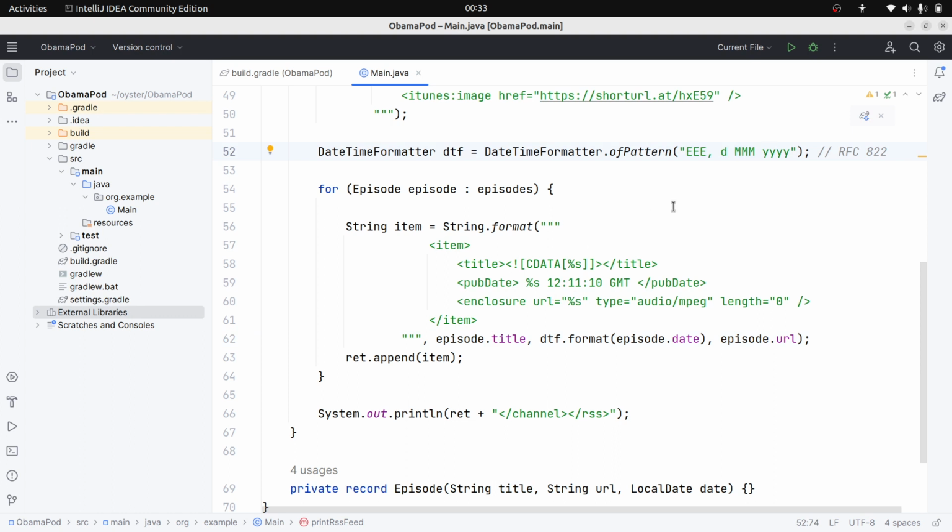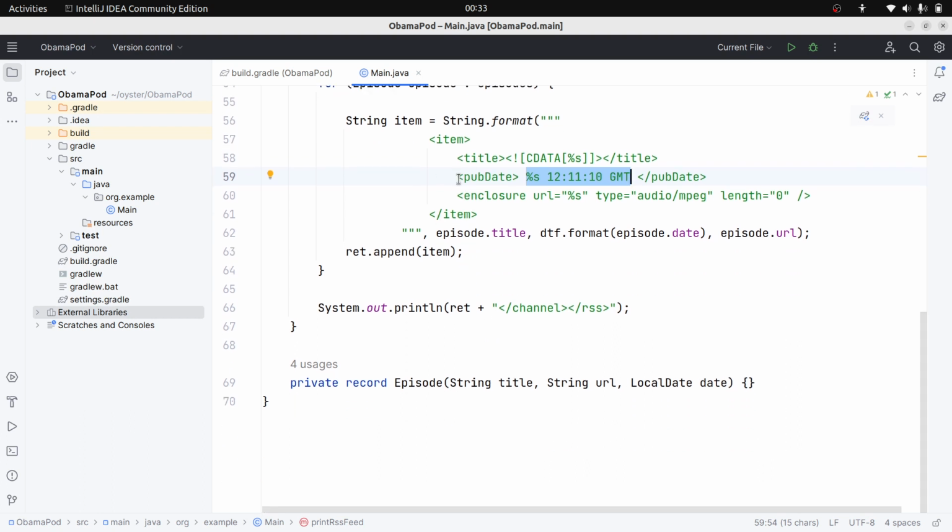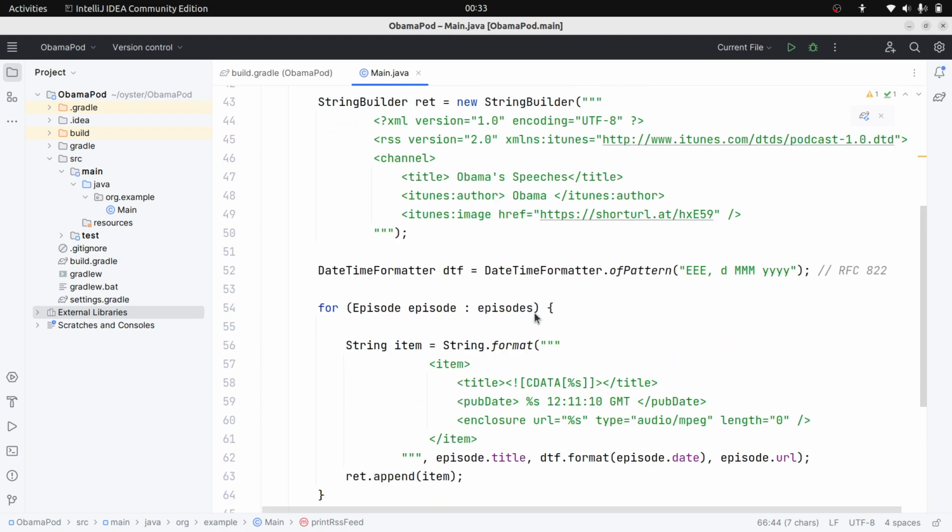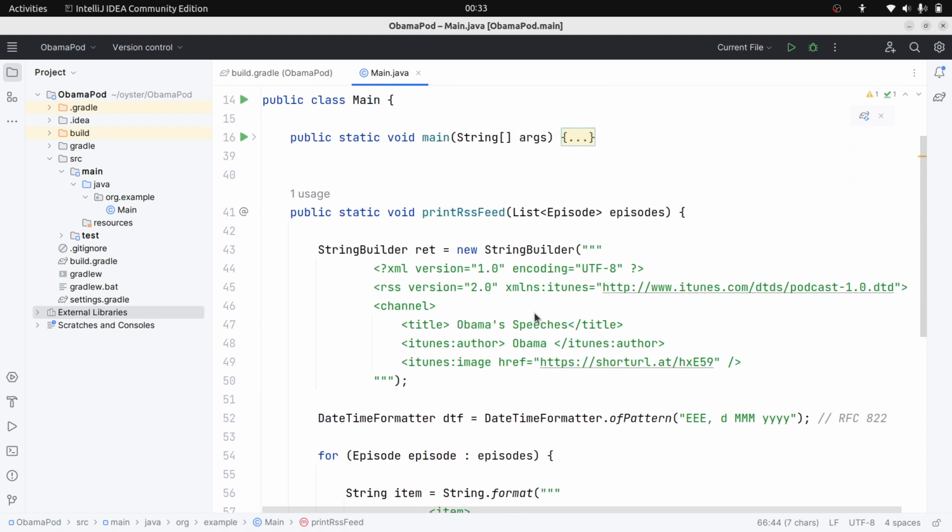This entire part is the RFC 822 format. Basically we are converting each episode into an item tag. That's what is happening here. Then we close the item, channel and RSS tags. So this code will print the entire podcast XML. I hope you understood this code.